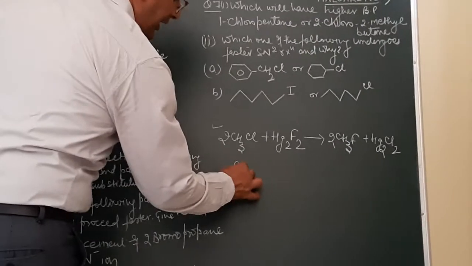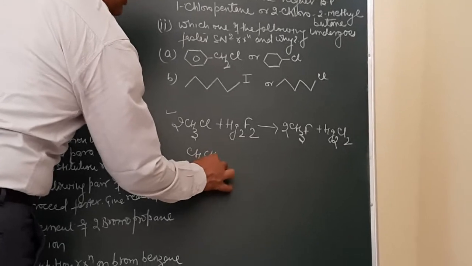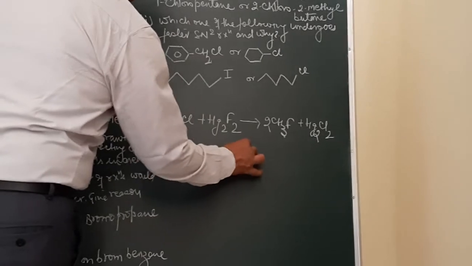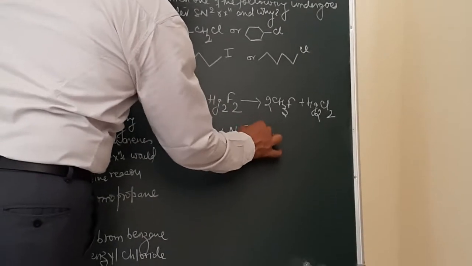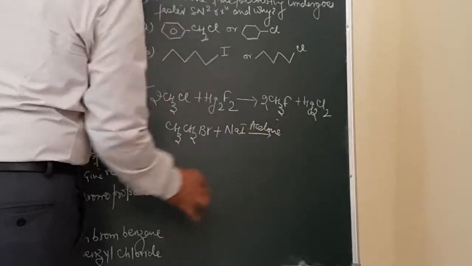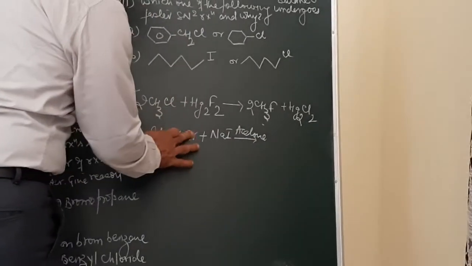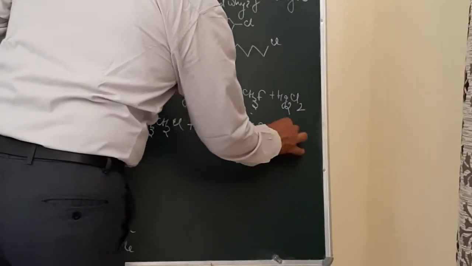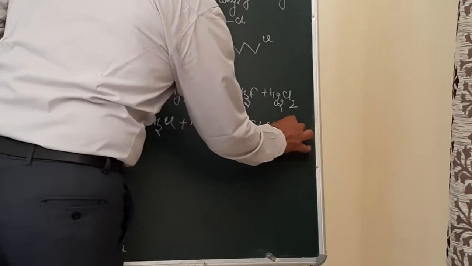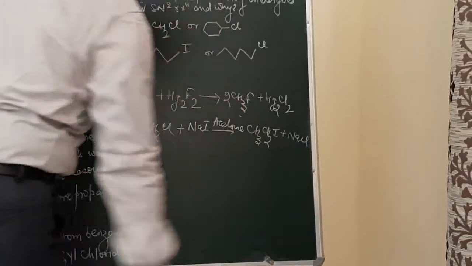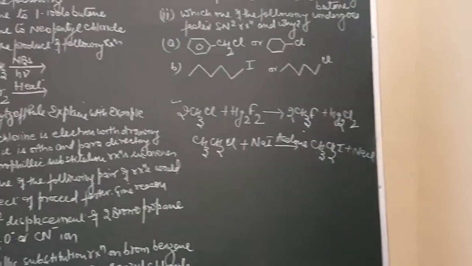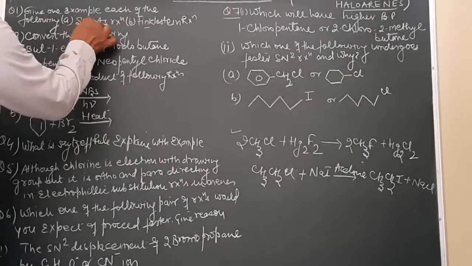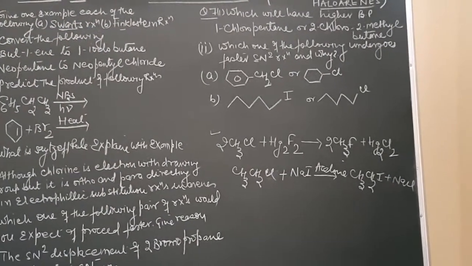Such as, if you take ethyl chloride or ethyl bromide and react it with sodium iodide in the presence of acetone, it will result in the formation of ethyl iodide, and sodium chloride will be given out. Which reaction is this called? This is a Finkelstein reaction. So I think question number 1 must be very clear: what is the Swarts reaction and what is the Finkelstein reaction.